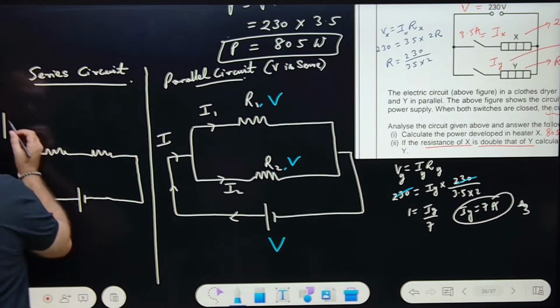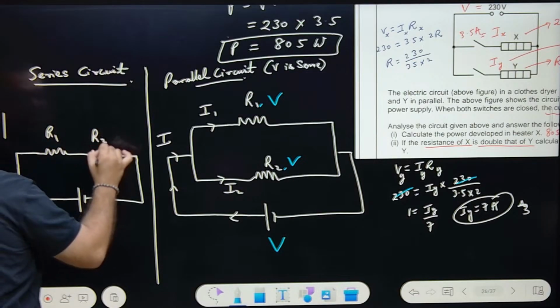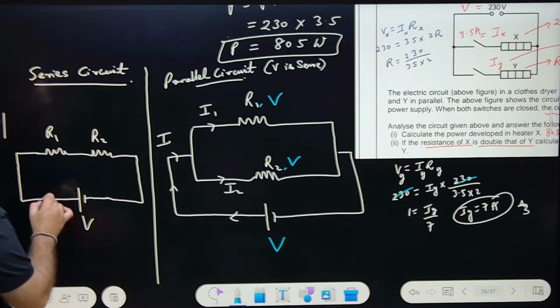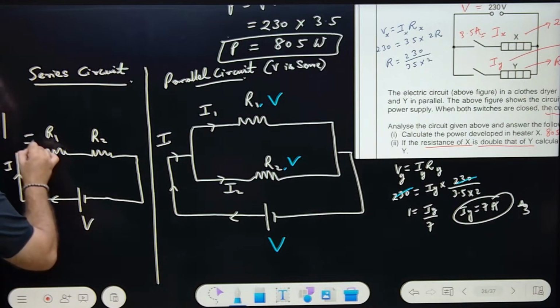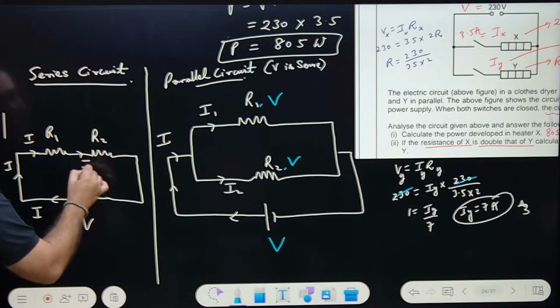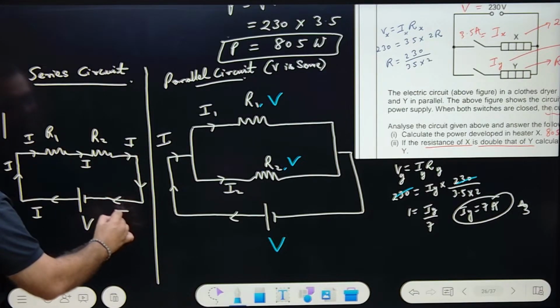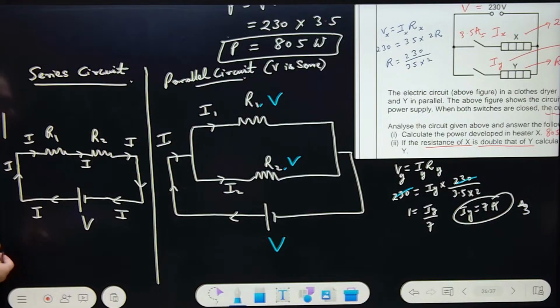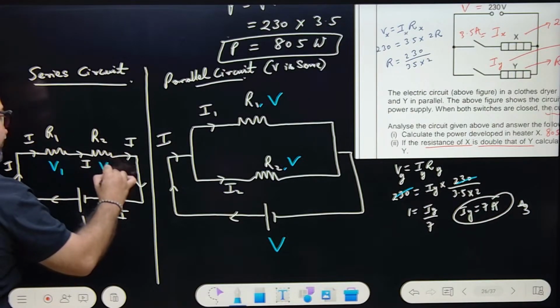This is R1, this is R2, and this is the potential difference V. If current is going as I, here also it is I, here also it will be I. I will be transferred everywhere. You got this point? But the potential difference will be different. This will be V1 and this will be V2.